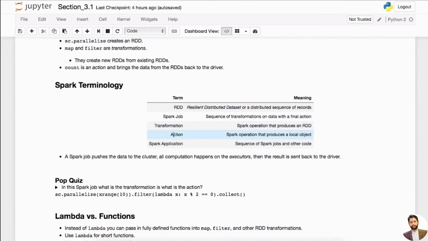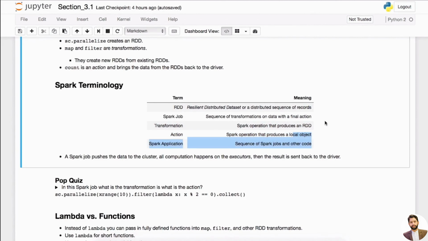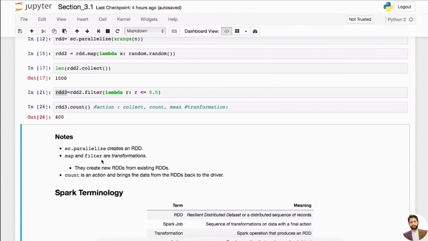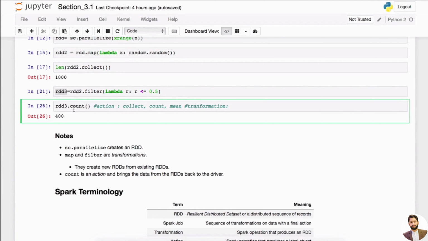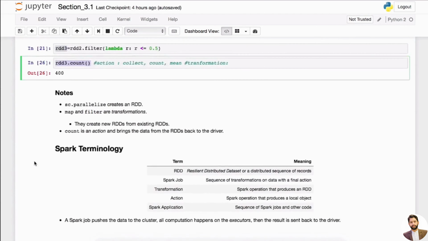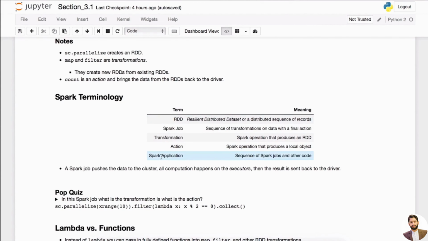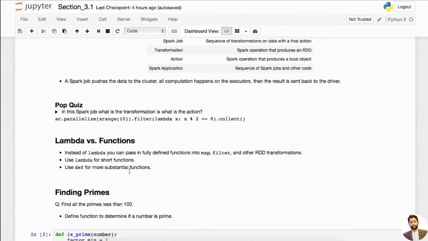Action is really just another type of operation that produces a local object. That's how you can use collect, count, right? Remember, collect, count, mean, all these things, whenever you want to display it, whenever you want to aggregate and then get the final results, then you use action, right? And then Spark application: sequence of Spark jobs and other code. Okay, so that's kind of the terminology.